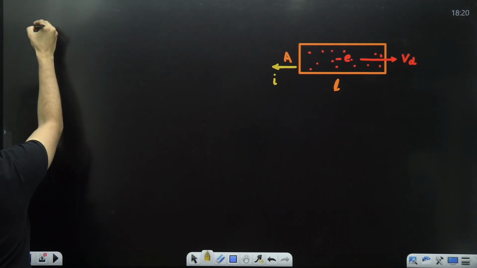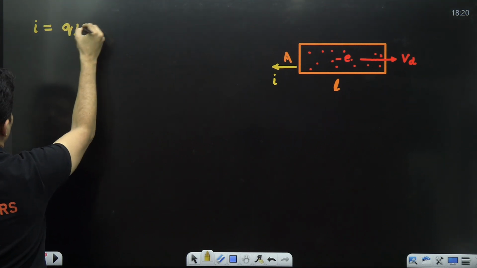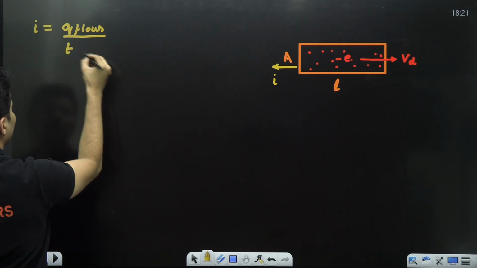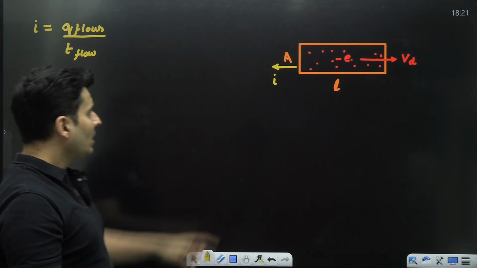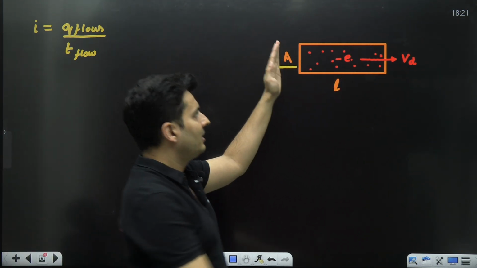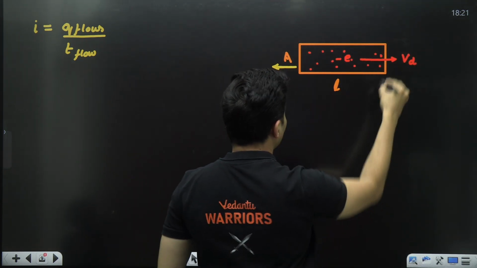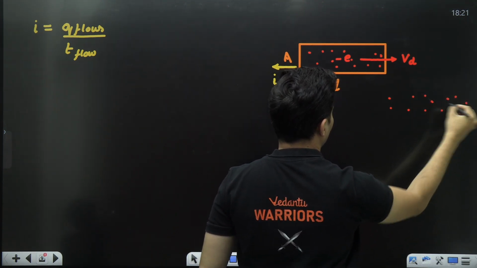So current is nothing but the charge which flows upon the time which it takes to flow inside that particular conductor. Now, how much charge is there? Just imagine all this charge comes out in some time.